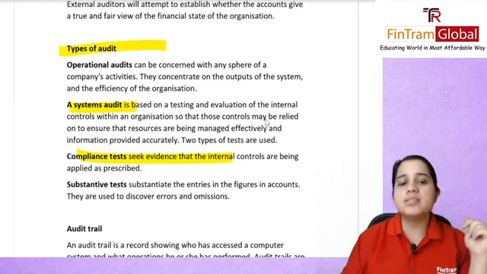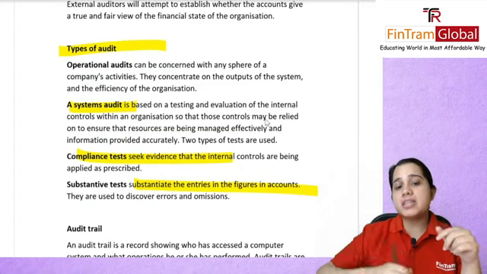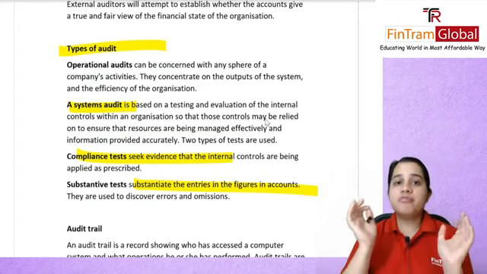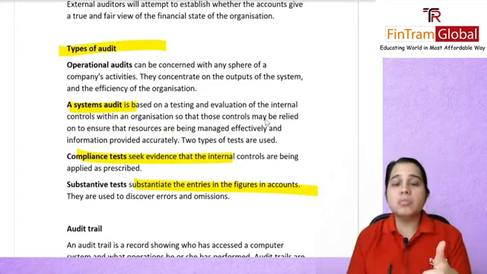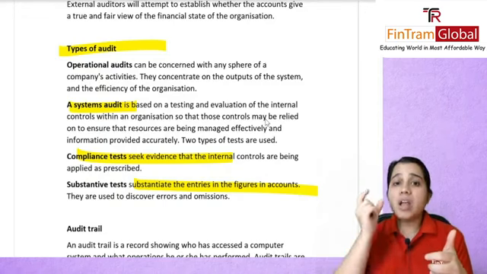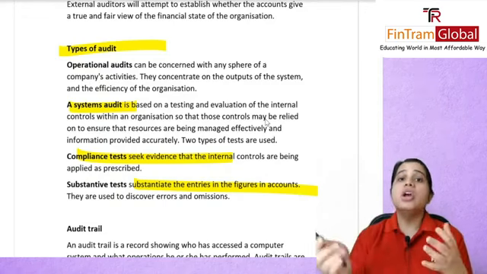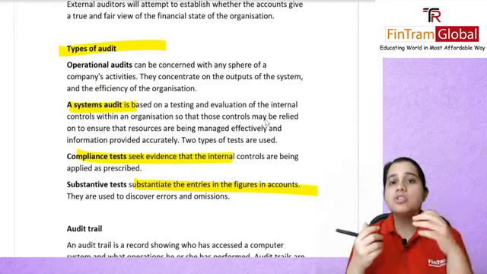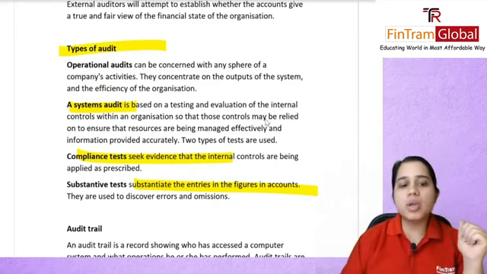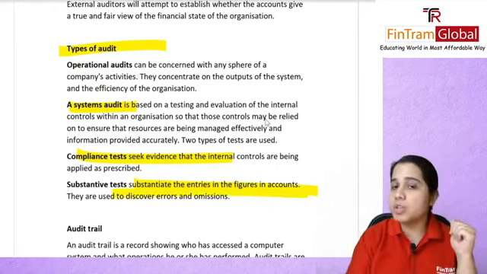And your substantive test is where you substantiate the entries and figures in the accounts. So whatever value is coming, let's say for cash I say $100 million, then you'll see: is this 100 million actually correct? Do I have the evidence for that? That is your substantive testing. Basically here you can discover any error or omission.